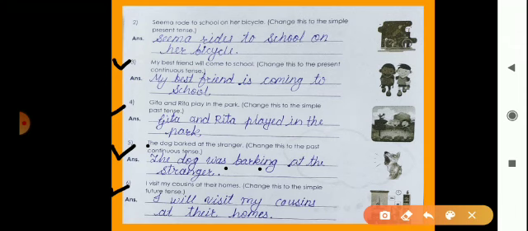Okay, the verbs in this tense refer to actions that will happen in the future. So we will see that example, I visit my cousins at their homes. So now future tense, I will visit. We have to use shall or will to show the future tense. So here we use will. I will visit my cousins at their home.